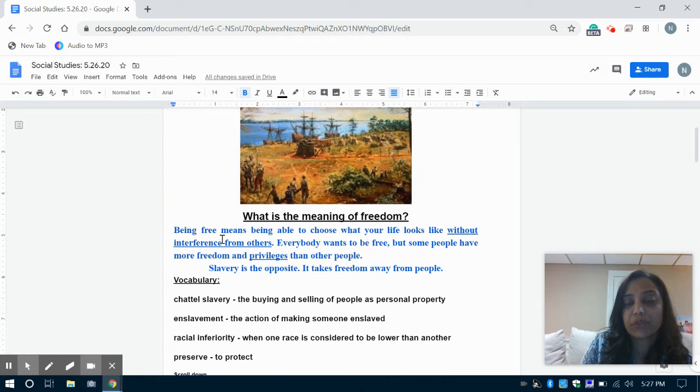It says being free means being able to choose what your life looks like without interference from others. Everybody wants to be free, but some people have more freedom and privileges than other people, right? So some people have the freedoms that some other people may not, and they may use it in the wrong way. Sometimes they use it in the right ways. Slavery is the opposite of freedom. It takes freedom away from people. So it's really important to note that.